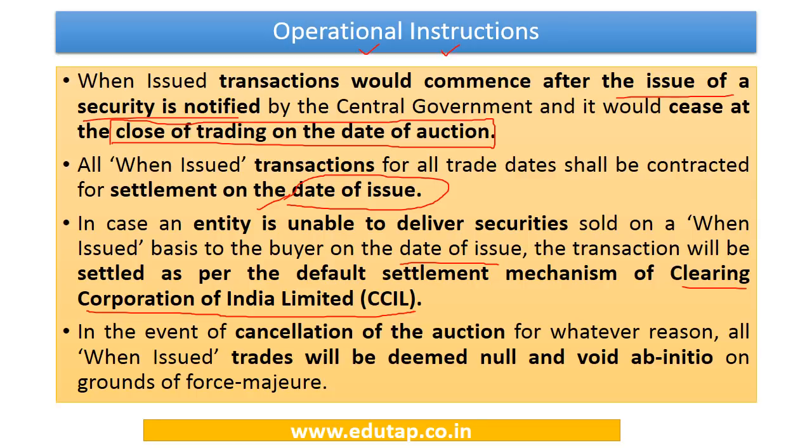Now, what if the auction is cancelled? In the event of cancellation of the auction, for whatever reasons, all the transactions or trades in the when issued securities are going to be deemed null and void ab initio. So this is very important: in case of cancellation of the auction, all the trades are going to be assumed cancelled from the very beginning. It will be assumed that that particular issue was not even announced. So these are the operational directions or instructions with regard to when issued securities.